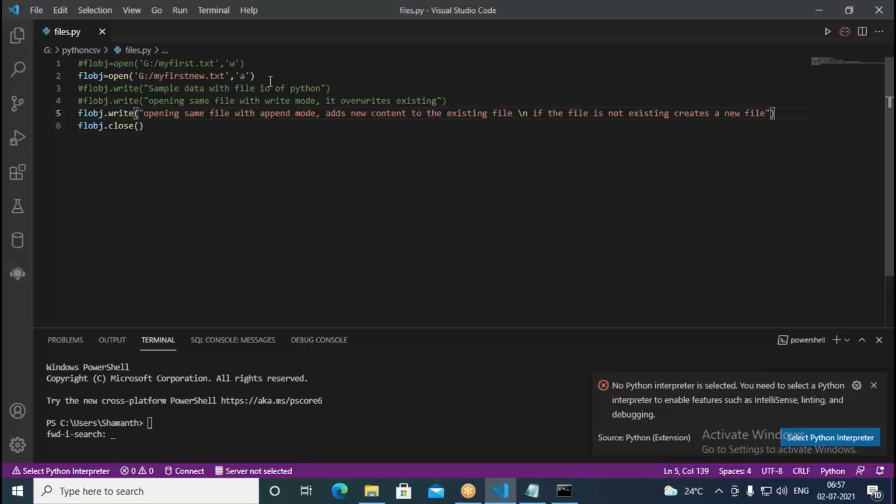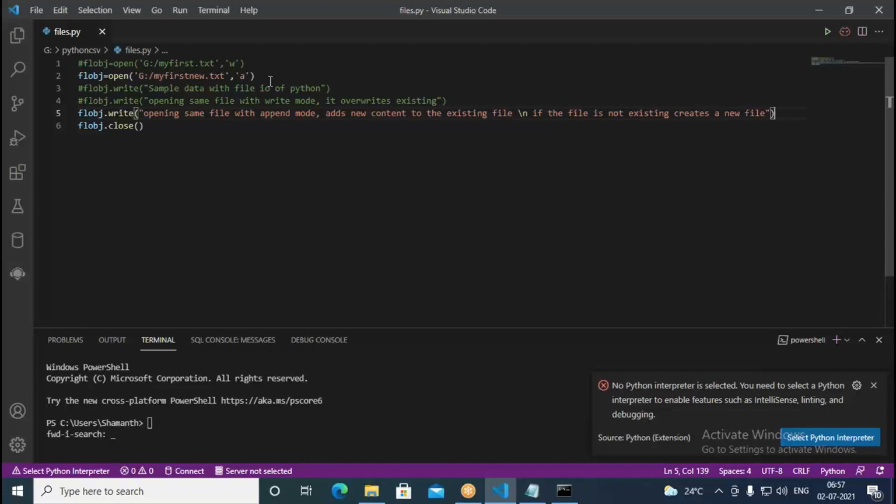But in the case of W, if the file is existing, it's going to overwrite. If it is A, it is going to add at the end of the file. So like this, you can have either A mode or W mode. A is appending mode, W is nothing but write mode. In the case of write, as I told earlier, it can create a new file if the file is not existing. If the file is already available, it opens the existing file and the new content it's going to write. Similarly, if you open in the append mode, if the file is not available, it creates a new one.